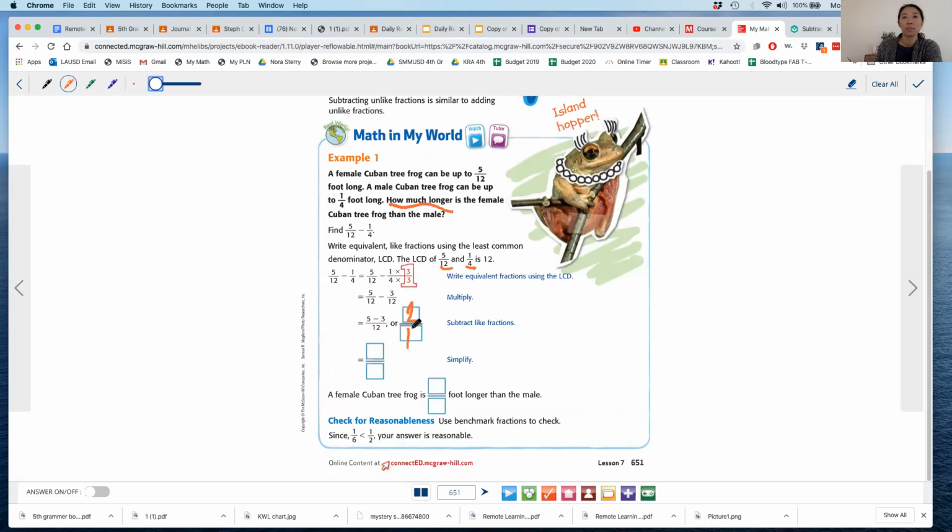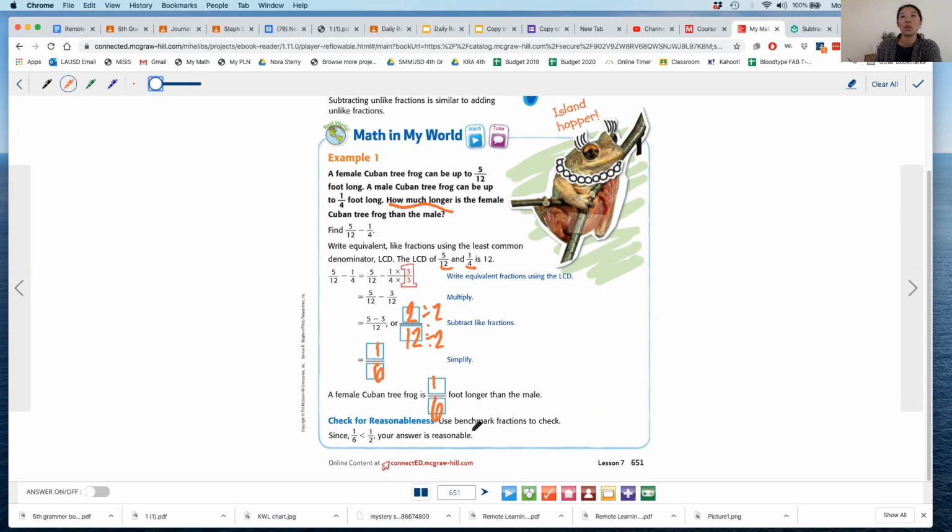2/12. Okay, but it's not simplified, so I have to simplify it. I know they're both even numbers, so I'm going to divide the numerator and denominator by 2. 2 divided by 2 is 1. 12 divided by 2 is 6. So the Cuban frog is 1/6 foot longer than the male. So 5/12 minus 1/4 is 1/6.